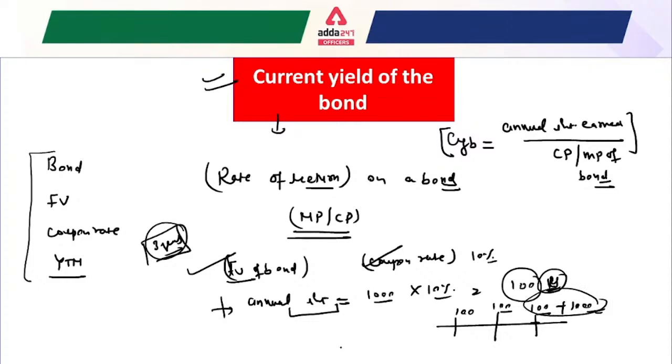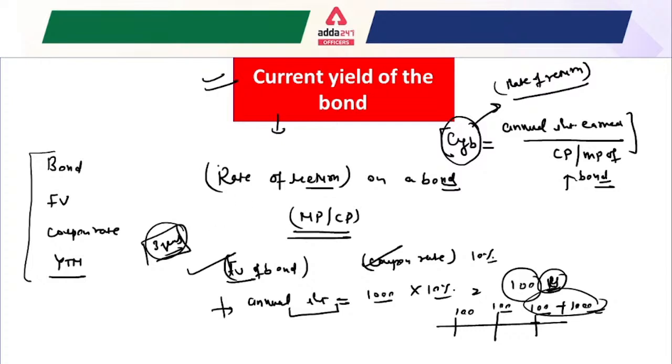Okay. So now the question: whenever we have to solve the current yield of the bond, what is the current yield of the bond? It is the measurement of the rate of return on the bond if it is purchased at the current price, or say market price, of the bond. Okay, so now I think it is sufficient for your preparation.